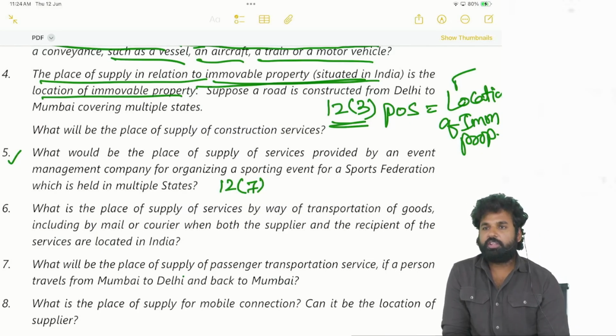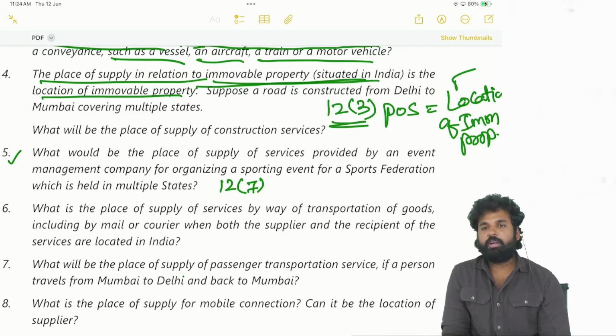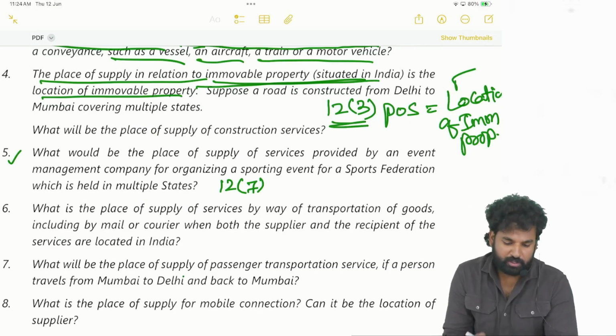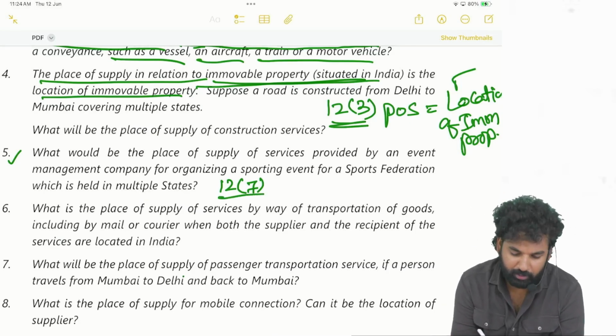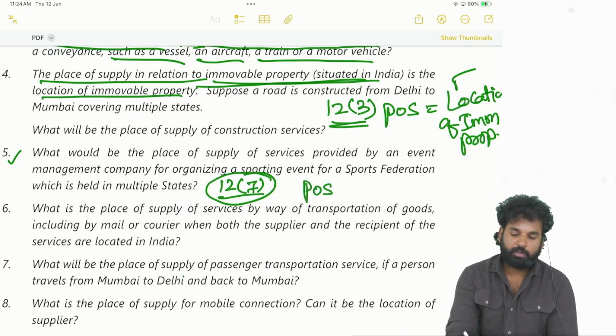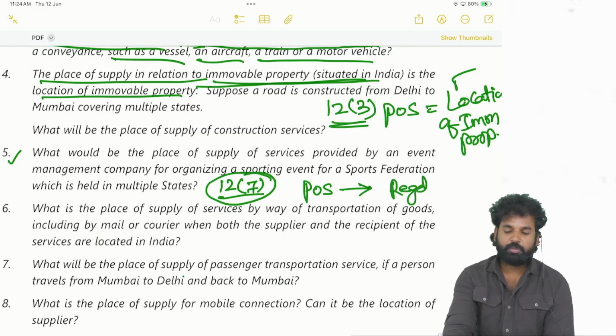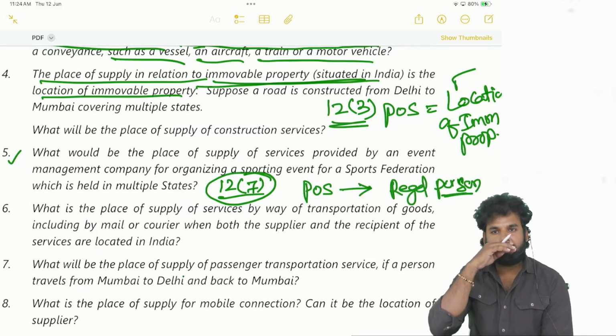So an event organizing company is giving services to a sports federation, and that too not in one state but in multiple states. Section 12 subsection 7 will be applicable. So what is the place of supply provision there? If it is provided to a registered person, then the place of supply will be the location of such registered person.